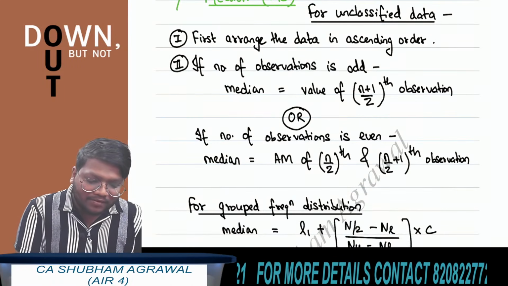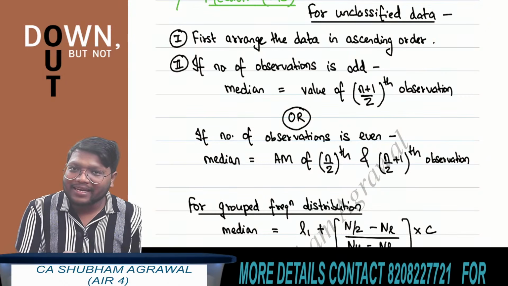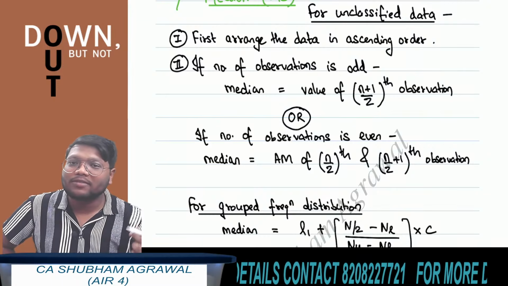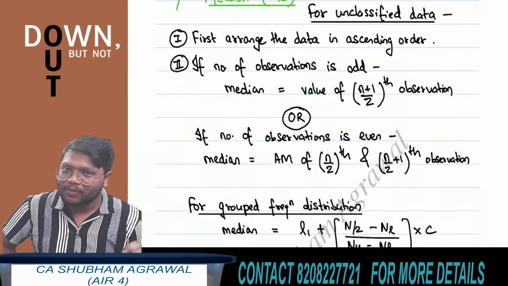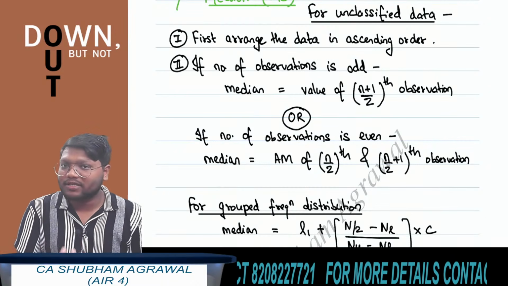If the number of observations is even, then what is the median? The median is the arithmetic mean of the n by 2th and (n by 2 plus 1)th observation. You should know this formula. They can ask a simple question based on this.